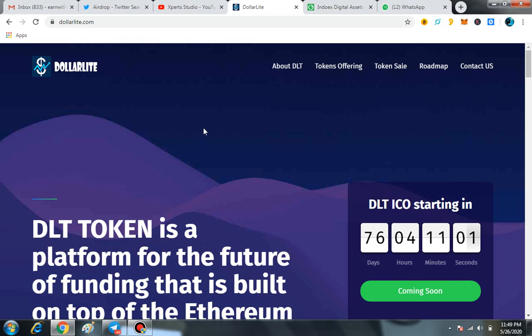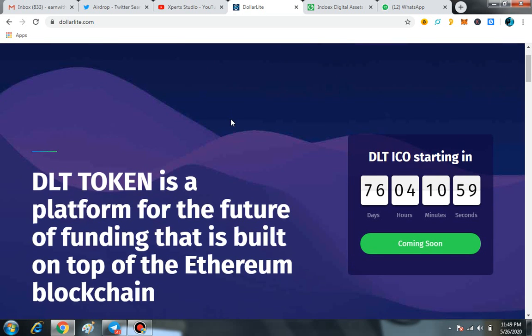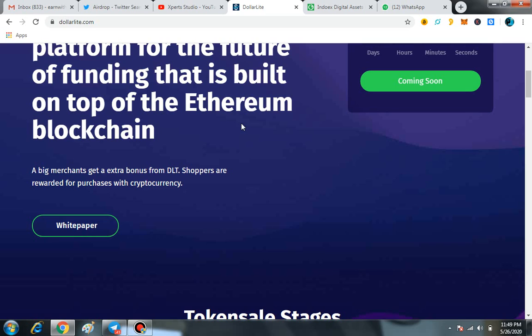First of all, Dollar Light is a new platform. It is an ERC20 token, so you can easily hold this token in your personal wallet. Here you can find each and everything in their white paper, and they elaborate all the things regarding the platform and the main missions of this platform, DLT token.